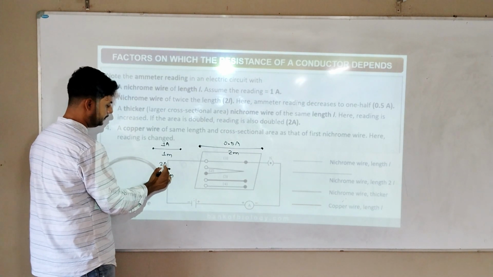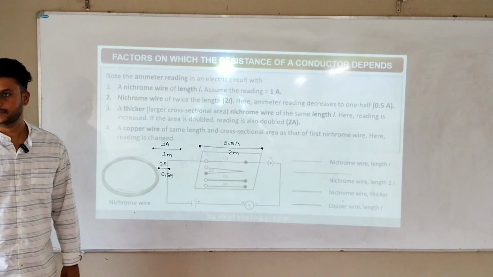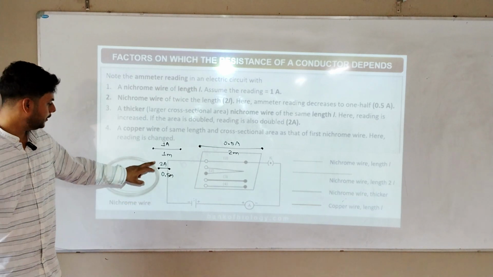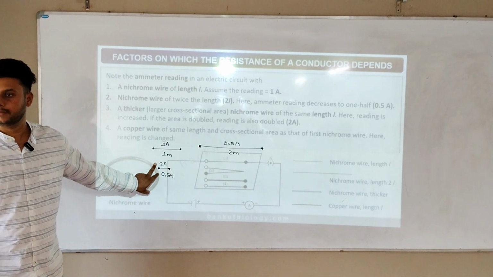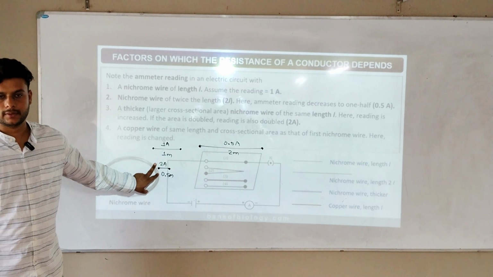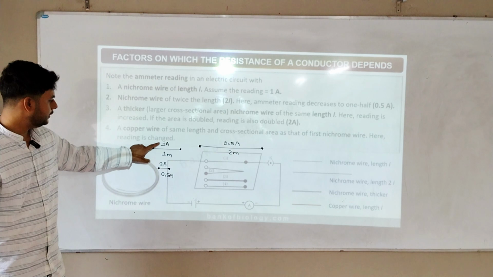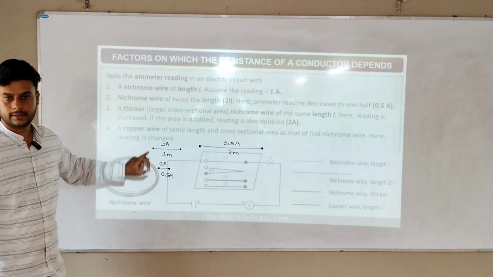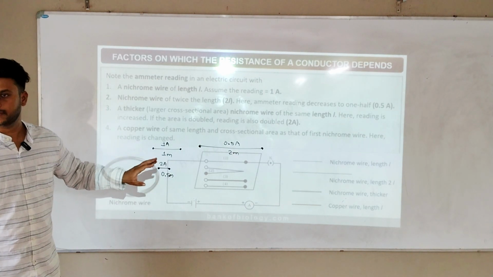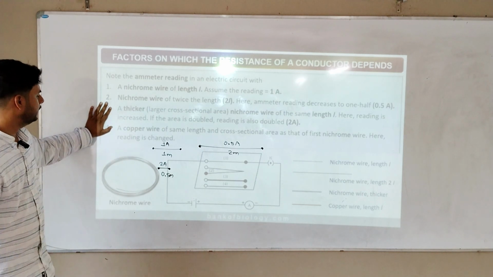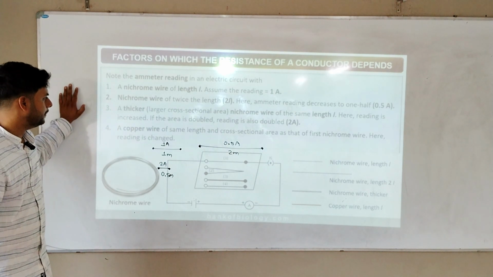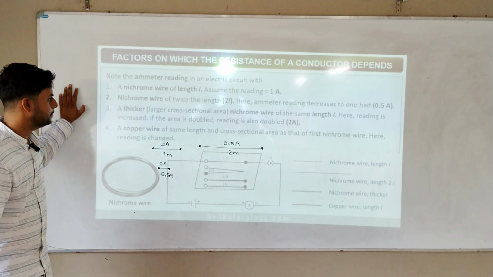Now suppose I decrease the length, say 1 meter to 0.5 meter, this will become 2 ampere. So current is inversely proportional to the length. If this increases, this decreases. If this decreases, this increases. Getting it? That is what they are saying here.